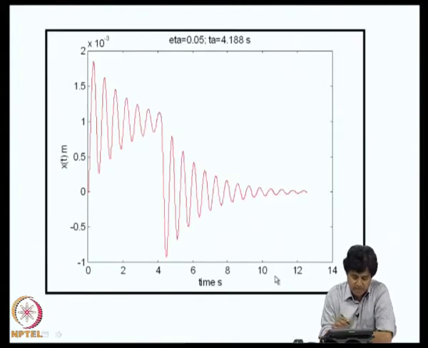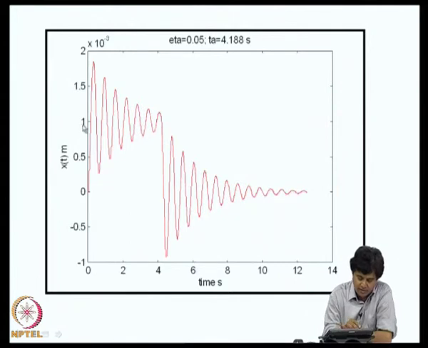So, for a specific case you can see here, this is the response, and this is the time at which the box excitation ends. As long as there is a load, it will be oscillating, and when the load is suddenly removed, it will oscillate and come to rest. This is the response of the system to a box input.